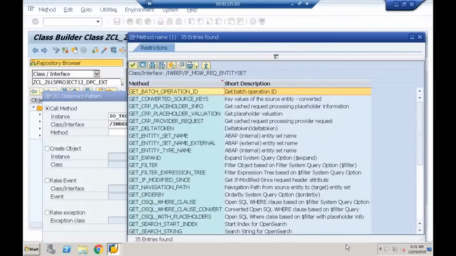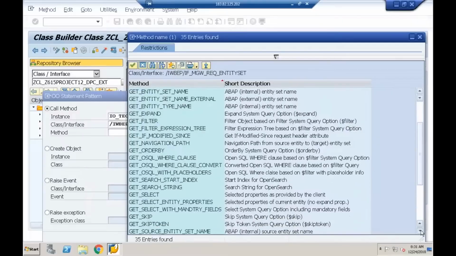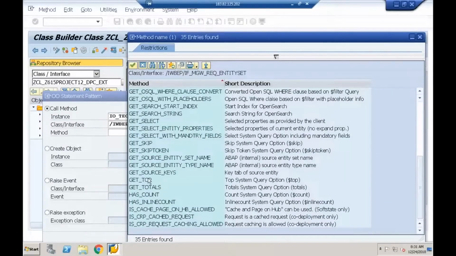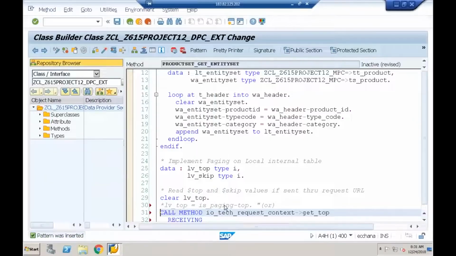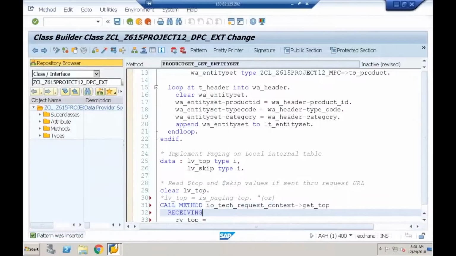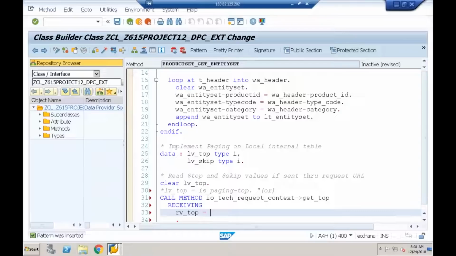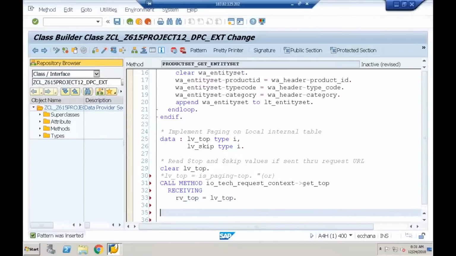What is the method? get_top. Returning becomes receiving: lv_top equal to lv_top. That's it. I got the top value.